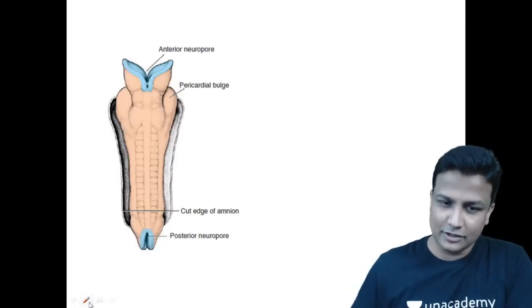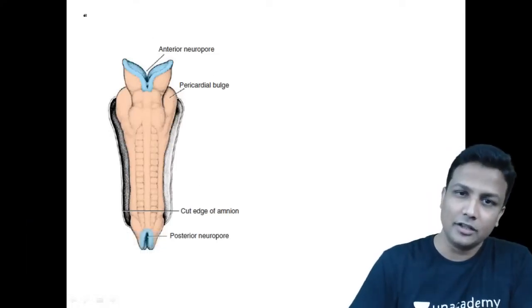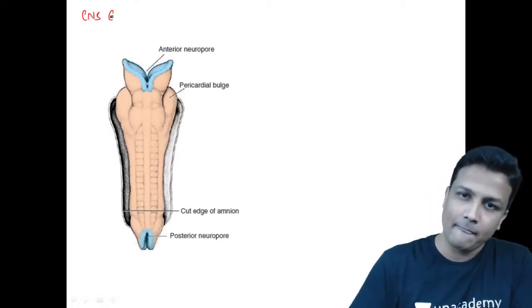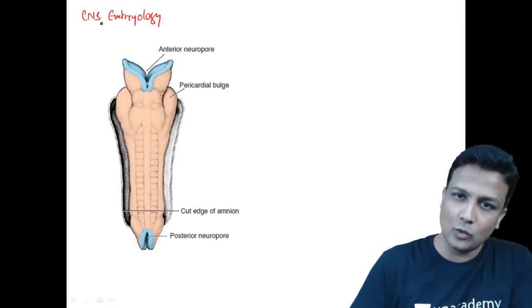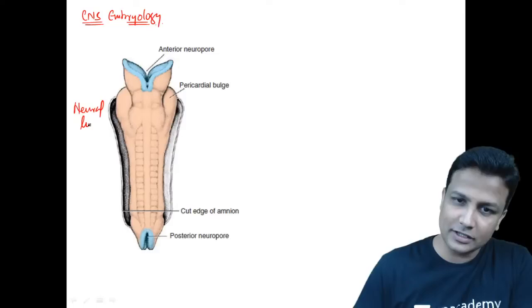Okay, so let us quickly discuss this one here right now. Embryology part of the nervous system. That is your CNS embryology, sir. Now whatever image you're able to see on the screen, that image is actually of the neural tube. This is your neural tube here right now.